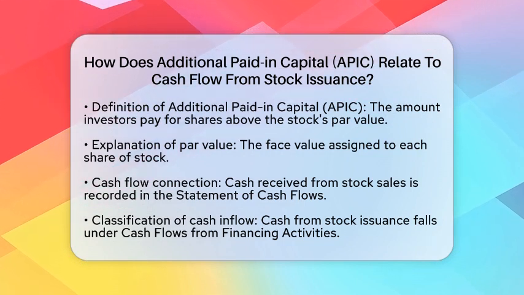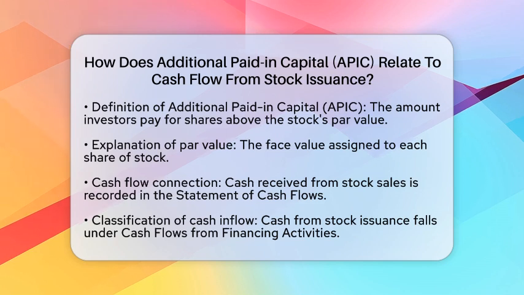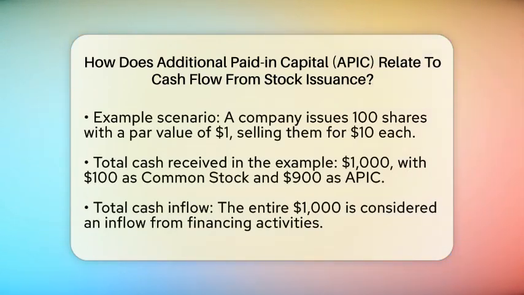Now, how does this relate to cash flow when a company issues stock? When a company sells stock, it receives cash from investors. This cash inflow is recorded in the statement of cash flows under the section Cash Flows from Financing Activities. The total cash received from stock issuance includes both the par value and the additional paid in capital.